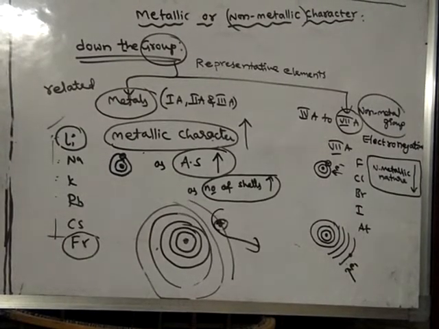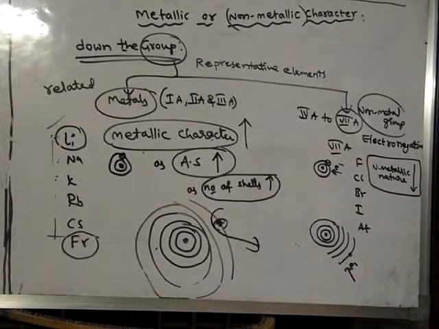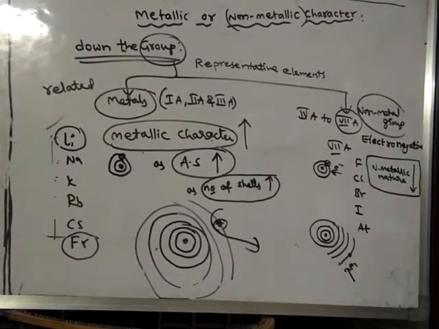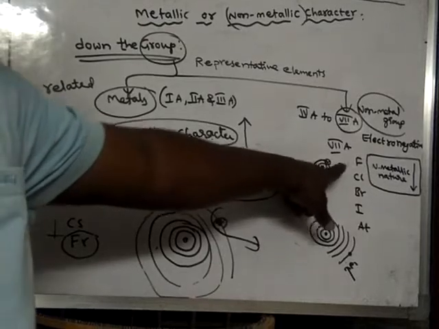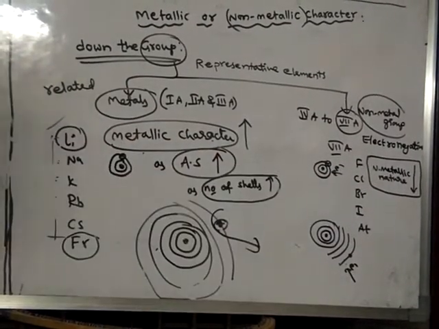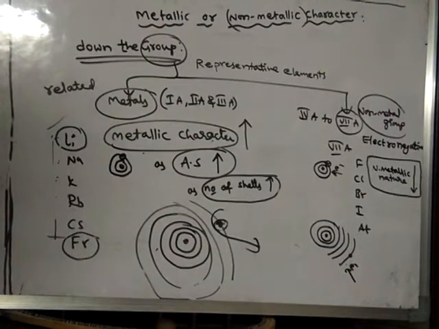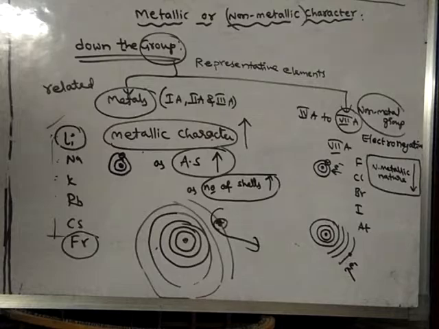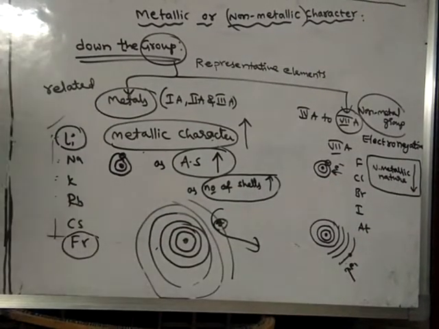So like this, the metallic character and non-metallic character can be explained easily. Here the nucleus of fluorine has a greater tendency to attract an extra electron, whereas the nucleus of astatine has the least tendency to attract the extra electron into that atom.